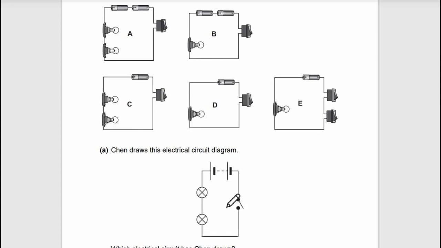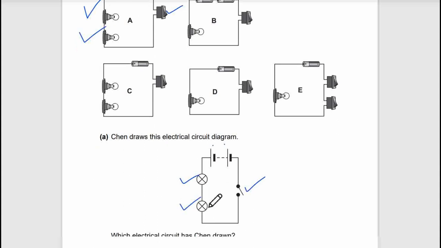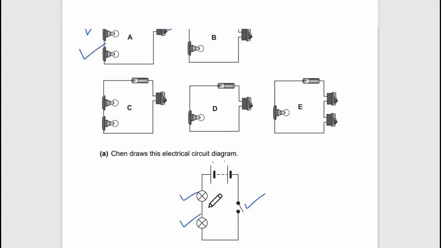So we need to find 2 cells and 2 bulbs. It will be this one, A or B. But A has 2 bulbs, so this one will be correct. Add 1 switch here and 2 cells. This is 2 bulbs. So which electrical circuit is diagram A?